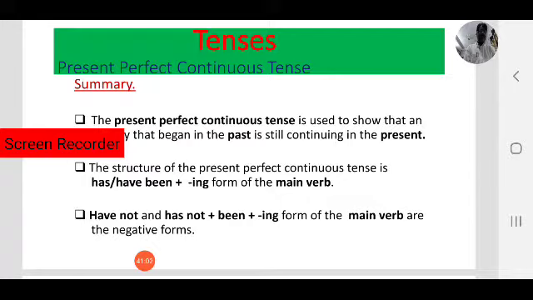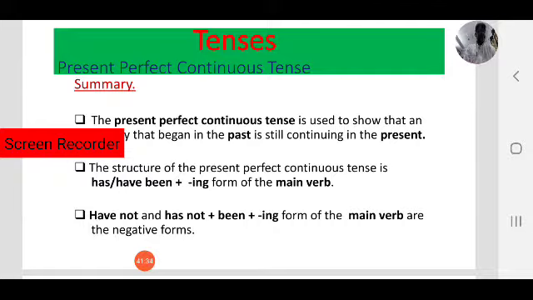So where do we use present perfect continuous tense? Yes, the present perfect continuous tense is used to show that an activity or action that began in the past is still continuing in the present. The action started in the past, but still it is in progress. In that case, we use present perfect continuous tense.